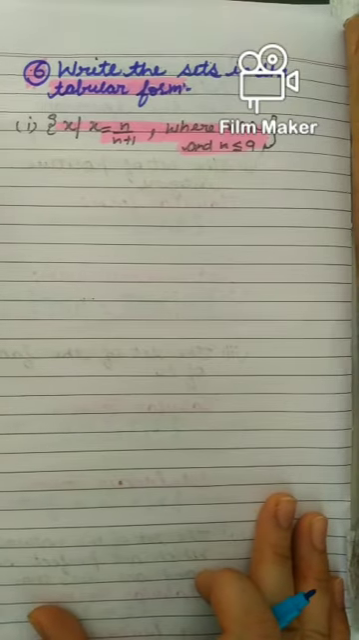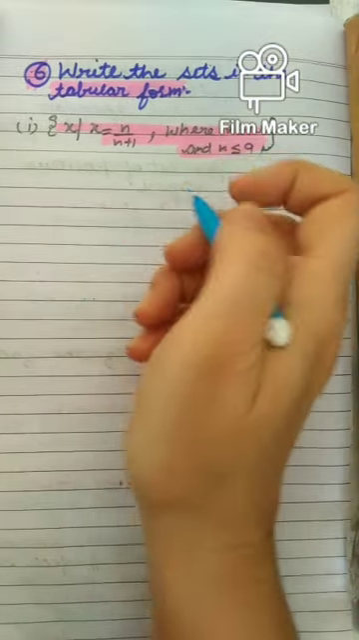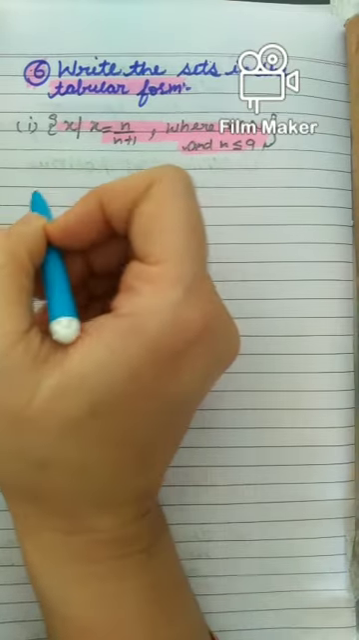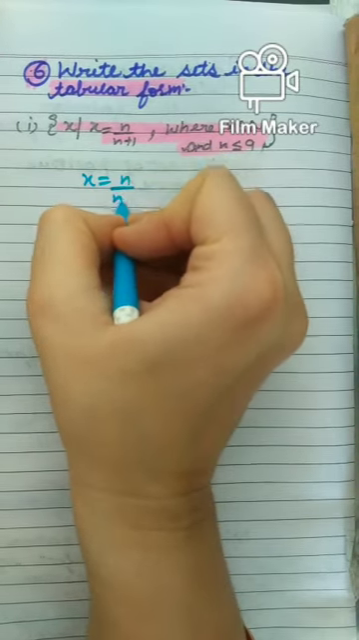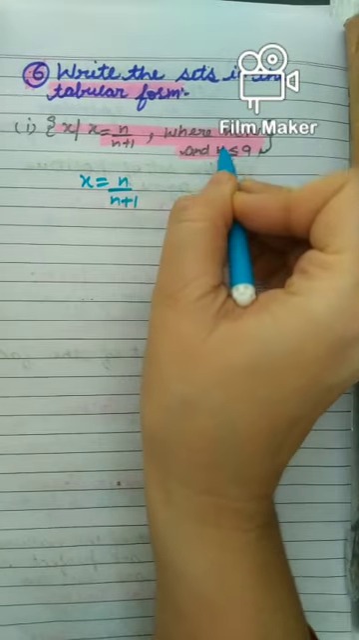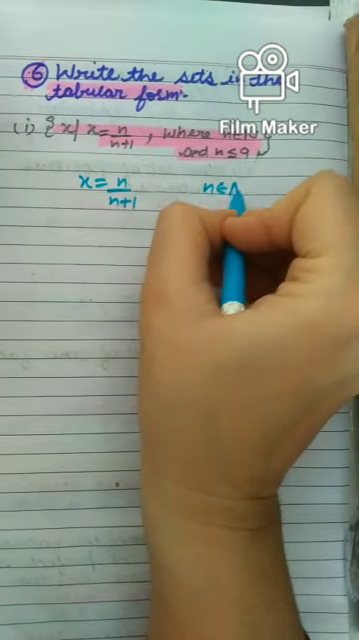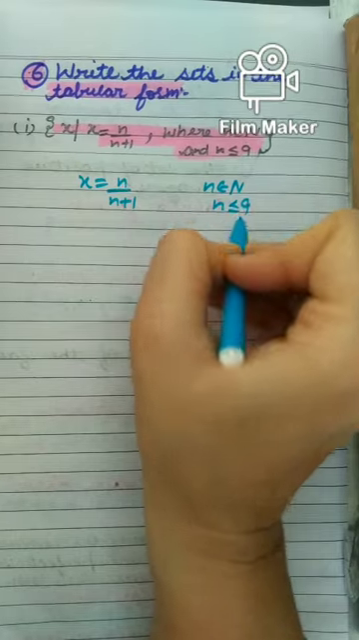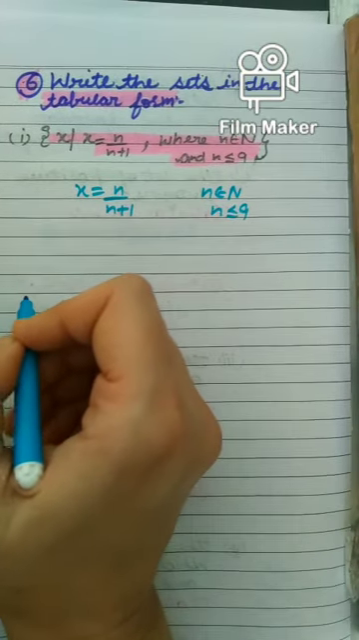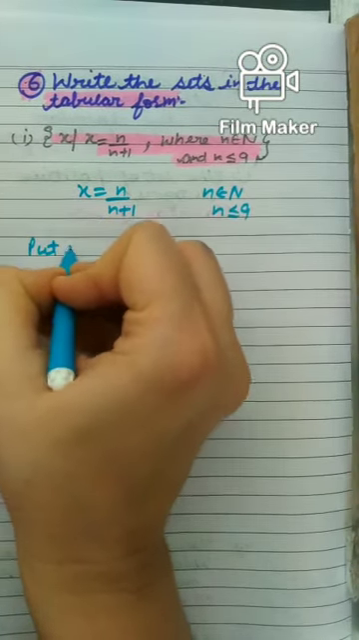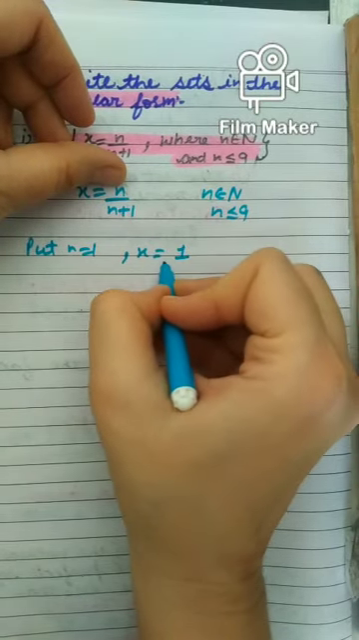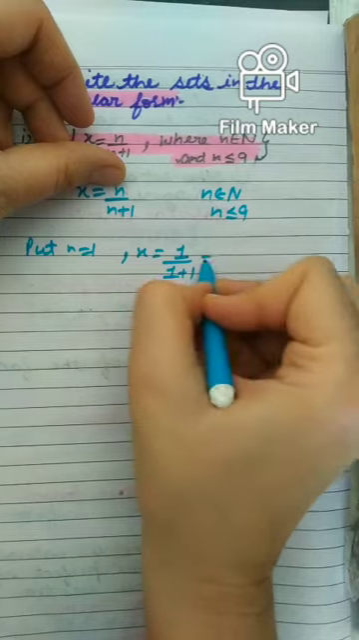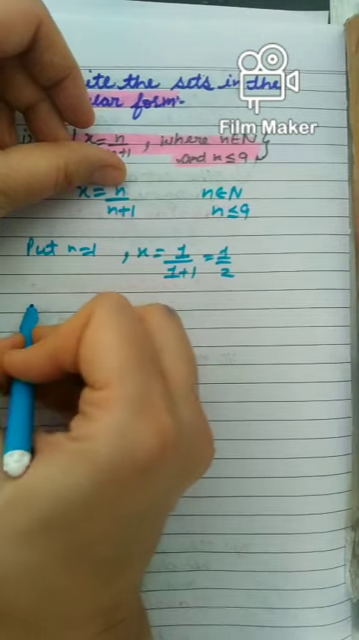Now question number 6. In this we have to write the sets in tabular form. It is given that x is equal to n by n plus 1, where n belongs to natural numbers and n is less than or equal to 9, meaning I have to take only till 9. So put n is equal to 1. You will get the value of x by putting 1 in place of n: 1 by 1 plus 1, so 1 by 2. This is the first element of this set.